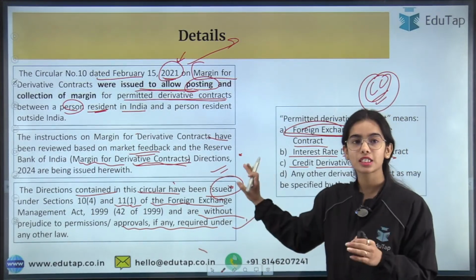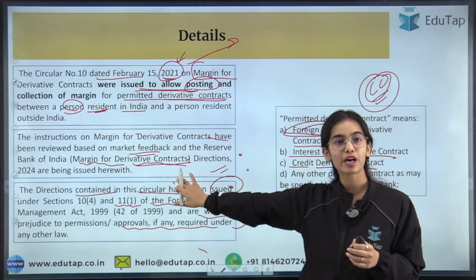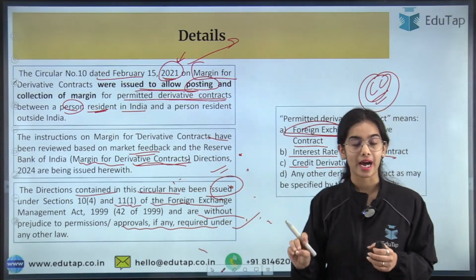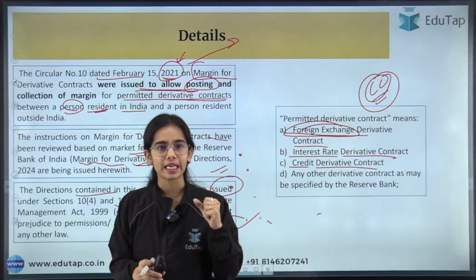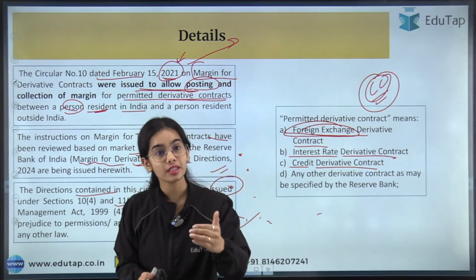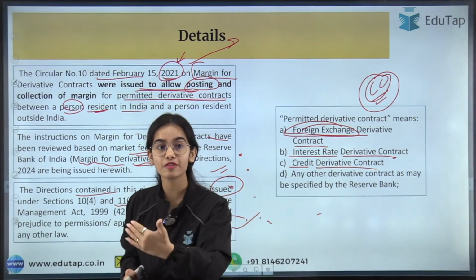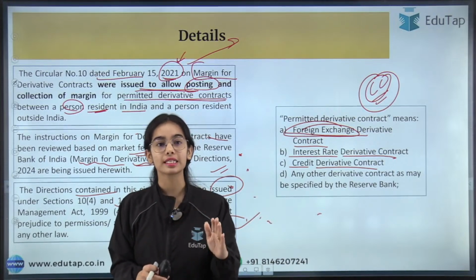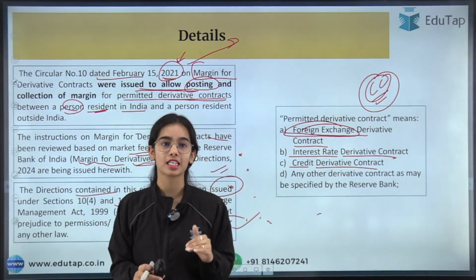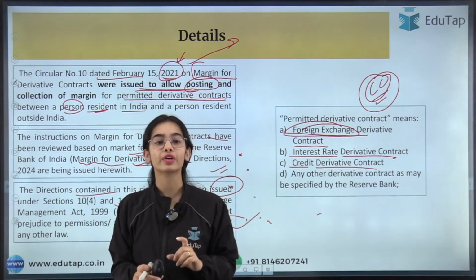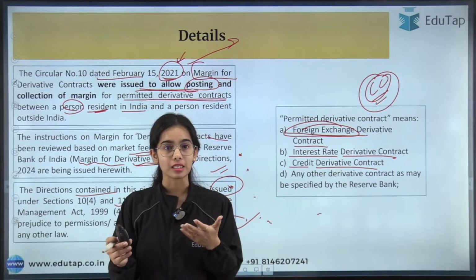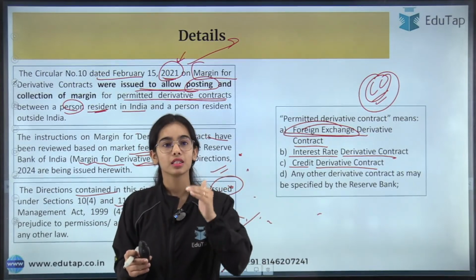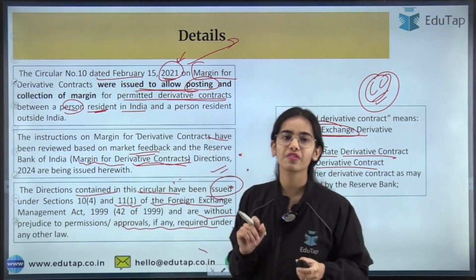So simply, the circular that has been released by the Reserve Bank of India is under the FEMA Act. Now, what does the margin actually contain? Should margin be only in the form of securities, or only in the form of cash, or what? You will understand that, because there is a list given by the Reserve Bank of India of what can be kept as collateral or as margin between the parties. So we will understand that.